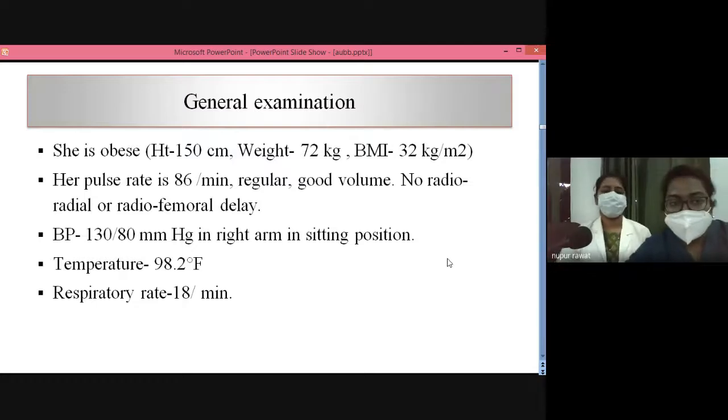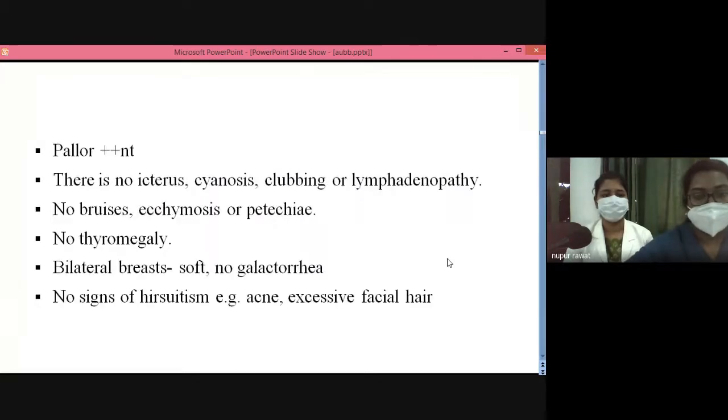Ma'am, on general examination, patient is obese. Her height is 150 centimeters and weight 72 kg. Her BMI is 32 kg per meter square. Her pulse rate is 86 per minute and regular, good volume, no radio-radial, no radiofemoral delay. BP was 130 by 80 mmHg in right arm in sitting position. Temperature 98.2 degrees Fahrenheit. Respiratory rate 18 per minute.